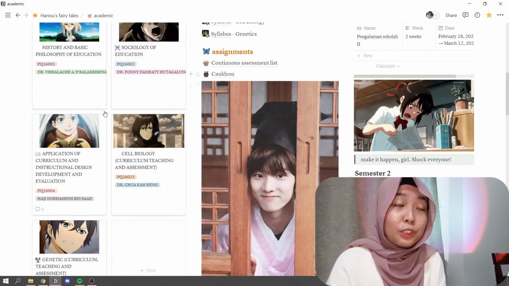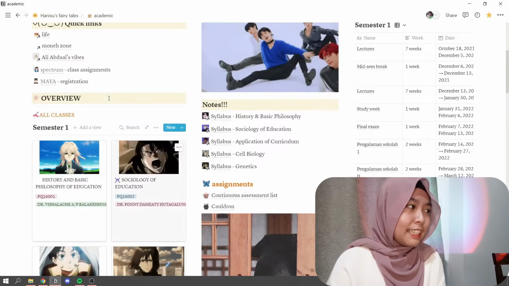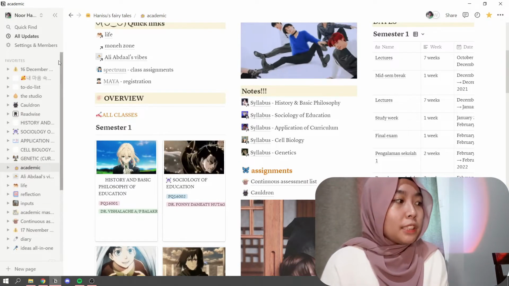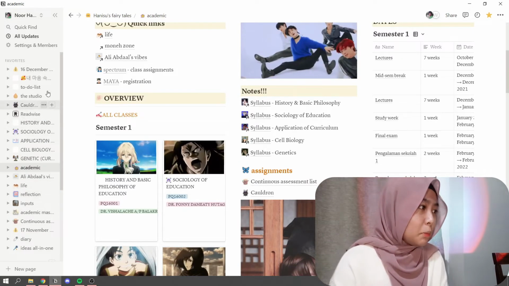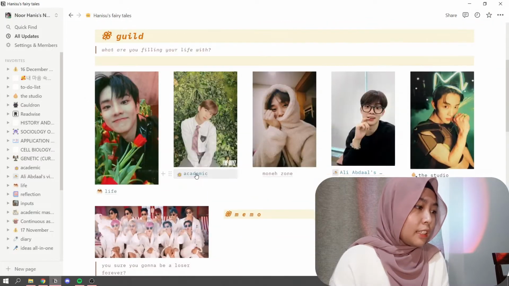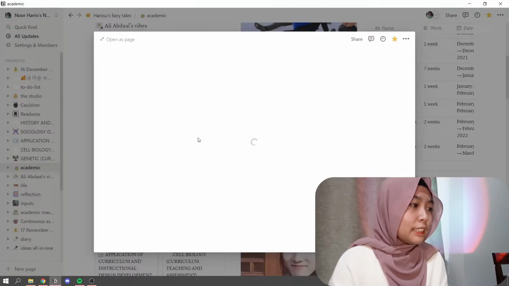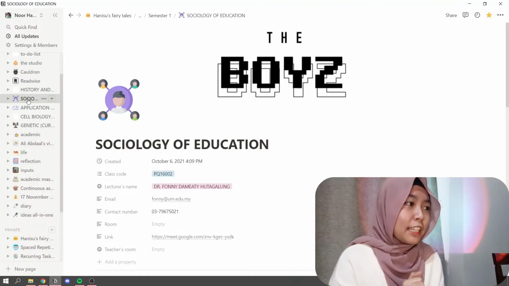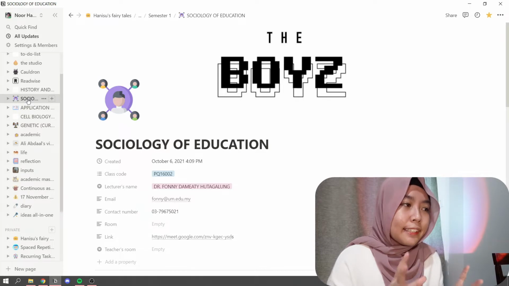I also don't really use this one because I have this sidebar. I basically put the most important parts here. So rather than me going here and here just to click on sociology, let's just open the sidebar and click sociology. Done. Okay, that's why my academic page is quite outdated.